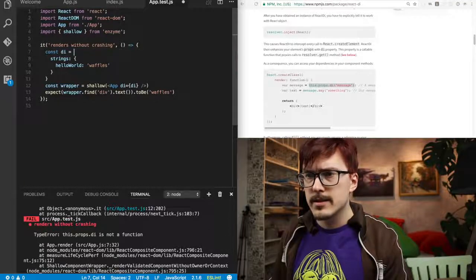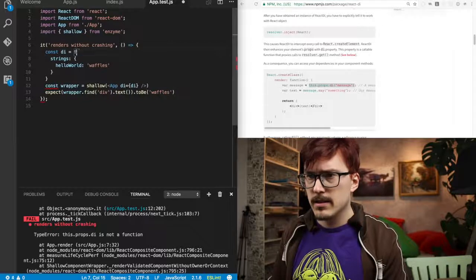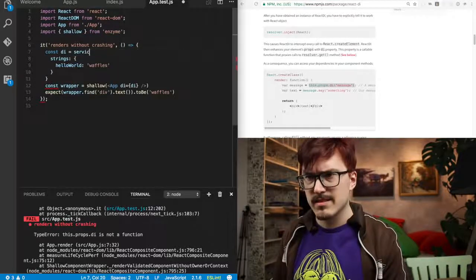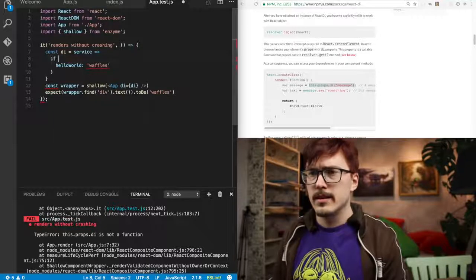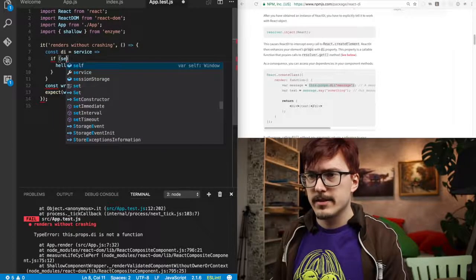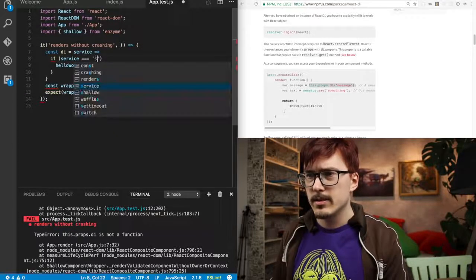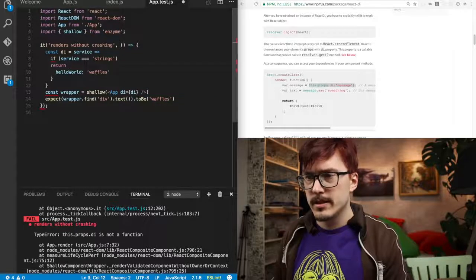It should, no, it needs to be... it's a function, so it needs to be like service. If service equals string, return.